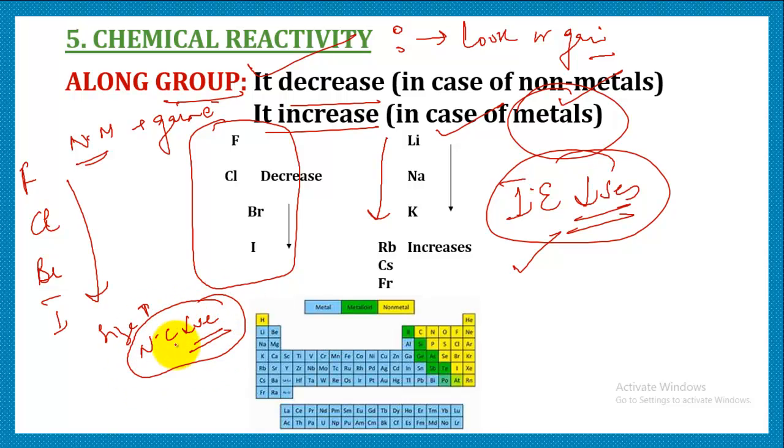Nuclear charge decreasing means the nucleus has lesser tendency to attract electrons, due to which the reactivity, that is the electron affinity for them, is decreasing, because attraction towards the incoming electron is decreasing. So we can say that as we move down in the non-metallic group, chemical reactivity decreases.